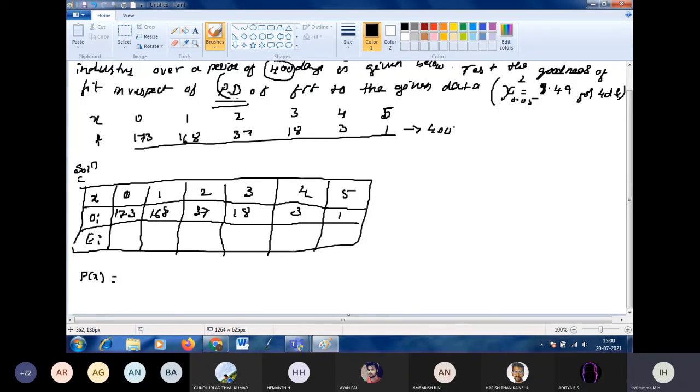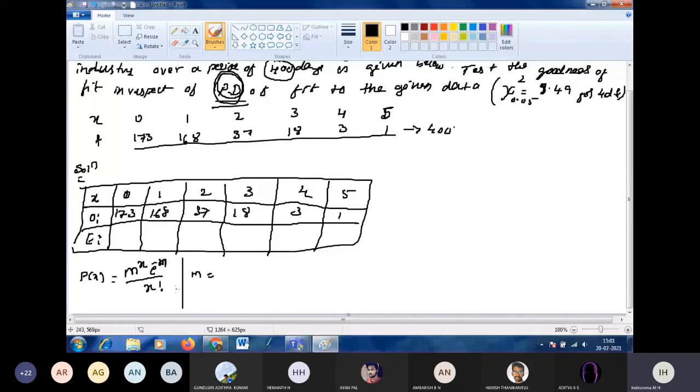Poisson distribution formula? Here we have to use Poisson distribution, right? What is the Poisson distribution formula? m power x into e power minus m by x factorial. What does m stand for? If you know m, x will be there in the table itself. First we have to find m. What is the formula to find m? n into p, right? But we don't know n into p.